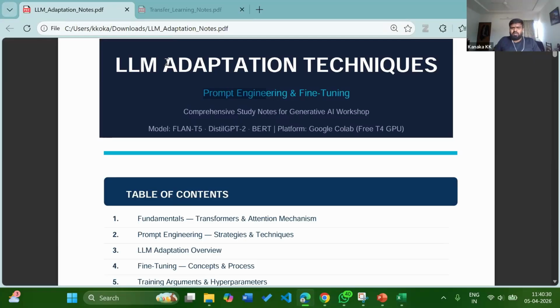So, there are three techniques in LLM adaptation. There are three broad categories. One is prompt engineering. Prompt engineering means you are not going to change any parameters. The moment I say parameters, what you should remember is the weights, biases, and the values of elements in the matrices.